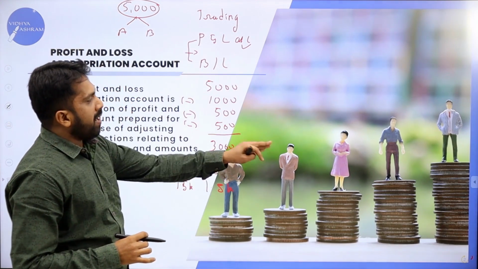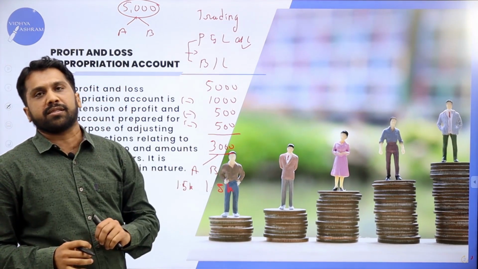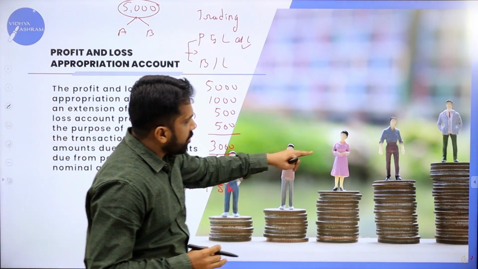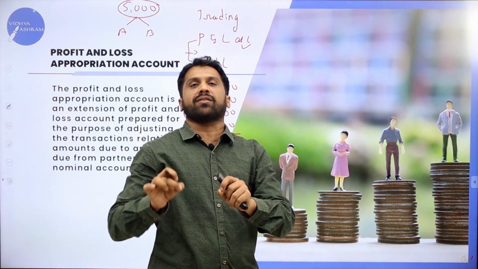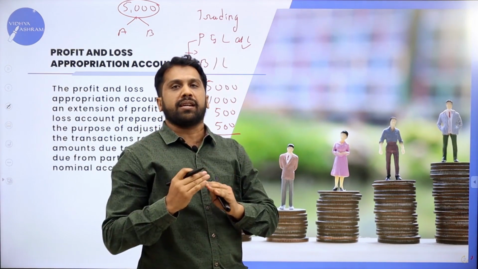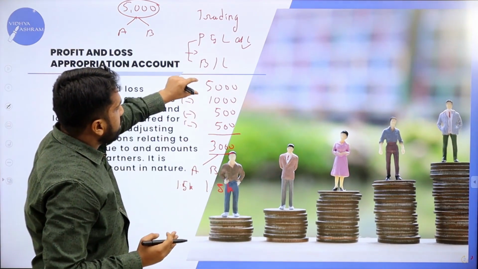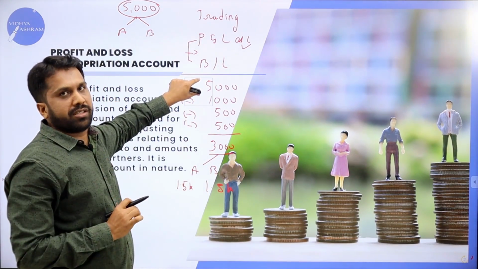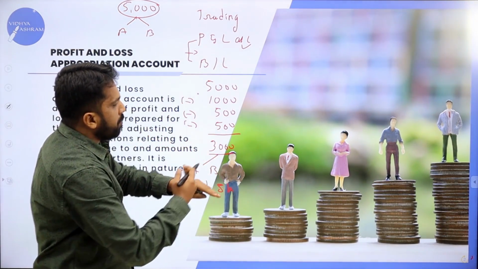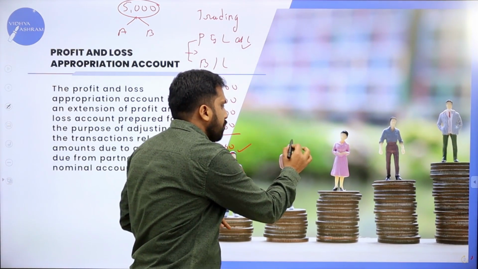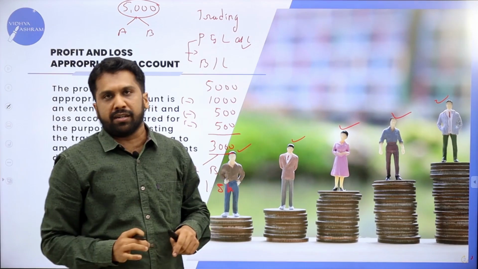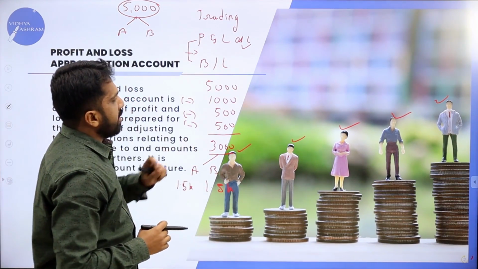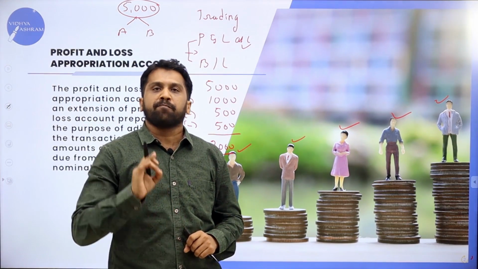If there are 4 partners or 5 partners, how much each partner will get, that we have to calculate. We have to appropriate the resources. Appropriate means we have to share to each and everyone. That is called P&L appropriation account.